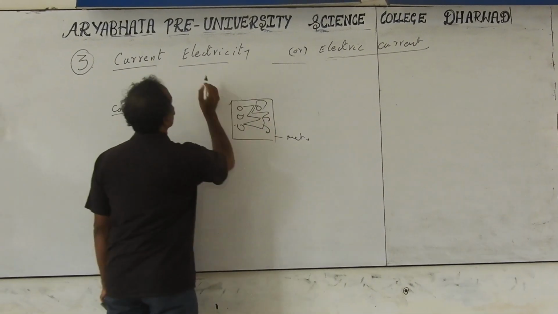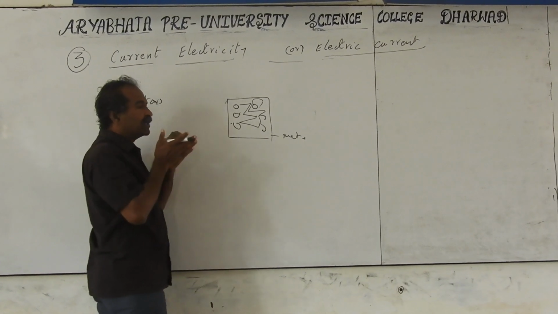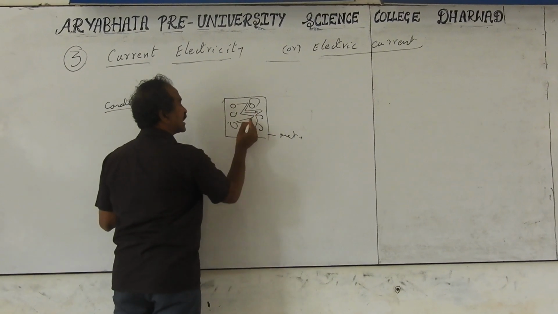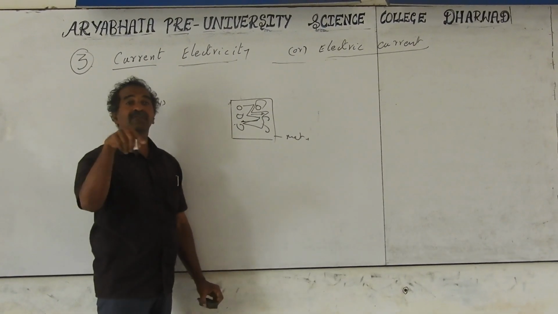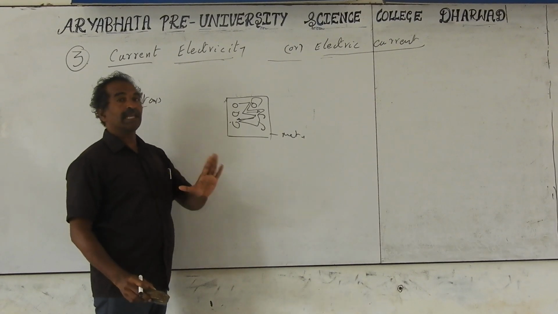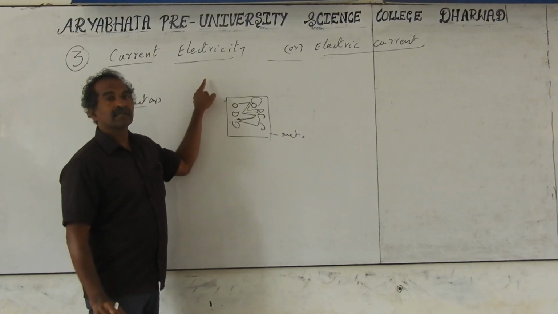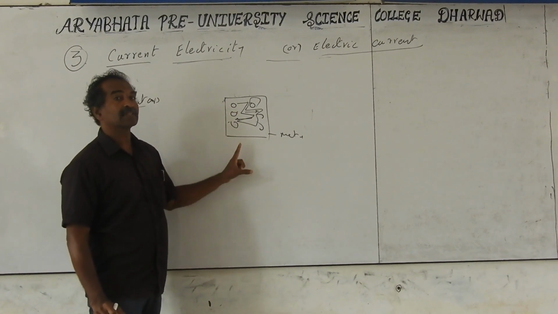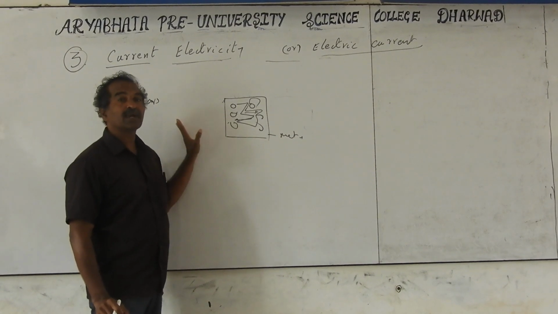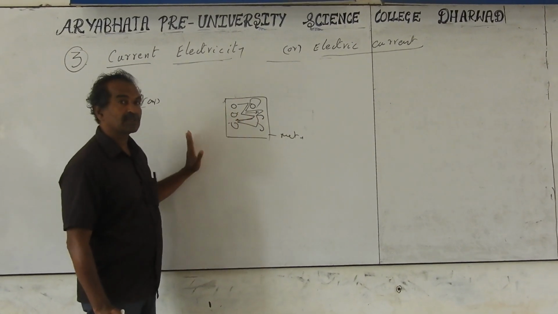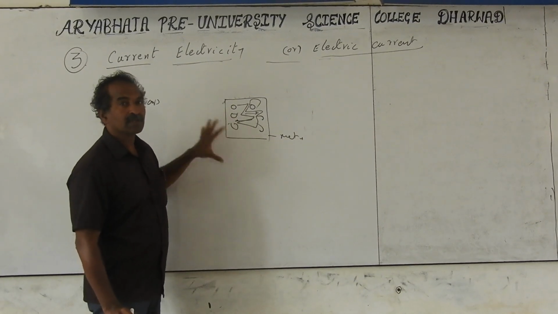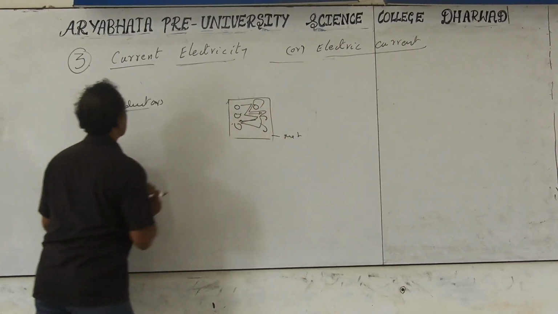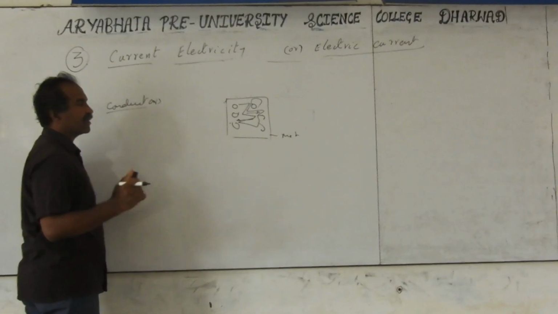What does current electricity mean? The charges should move only in one direction. Here they don't move in one direction; they move randomly. Ten electrons going to the right side, ten electrons going to the left side, so the net current will always be zero. Charges should move only in one direction, then we call it a current. Conductor electrons move freely on their own, but current is not there, because the same number of electrons move in the opposite direction. So net charge motion is zero, and current is zero. Current is not present in a conductor without any electric field or potential difference.